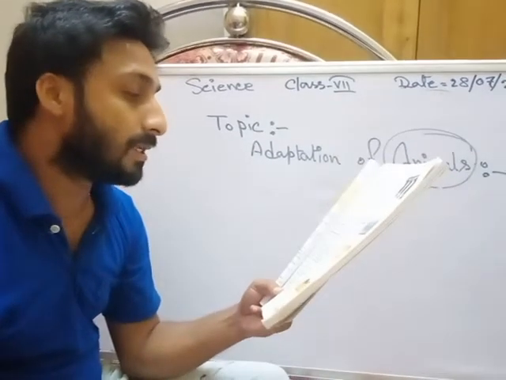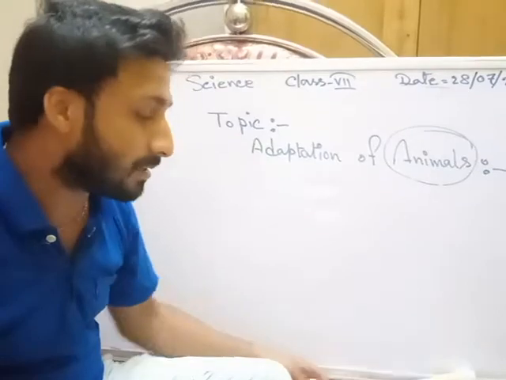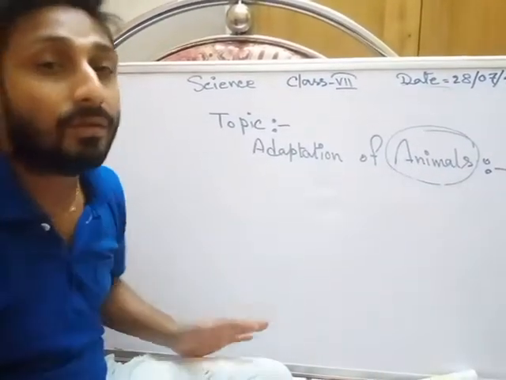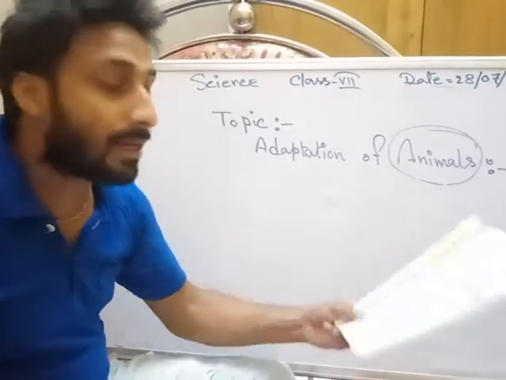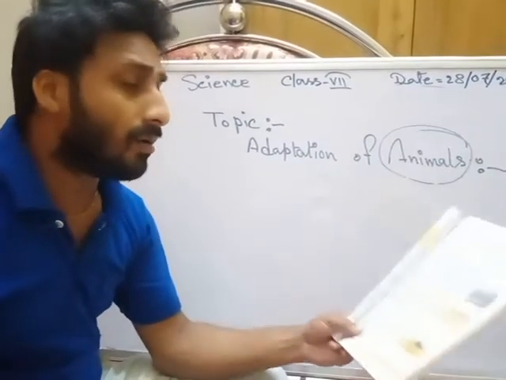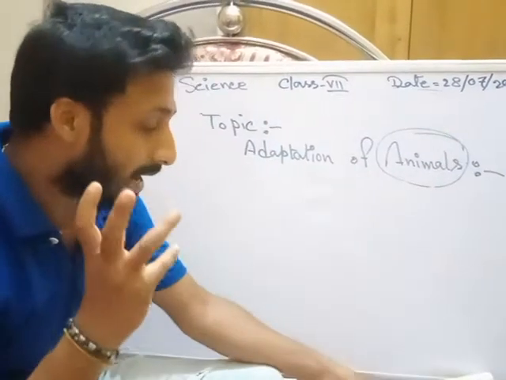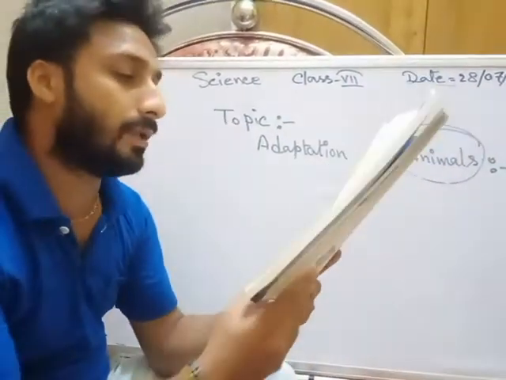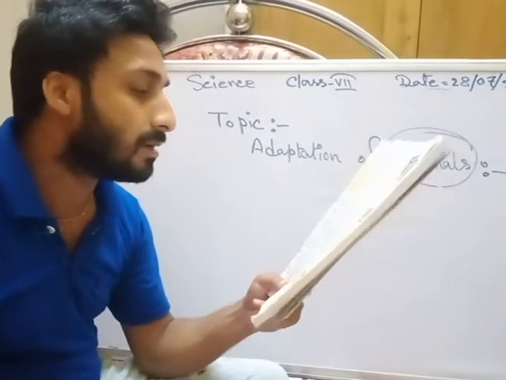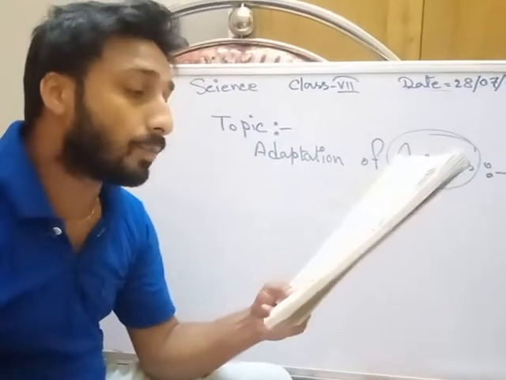So, adaptations of the desert region, that means the region where there are so many deserts. We know that all desert regions are very dry, with not enough water to support growth for most plants and animals.